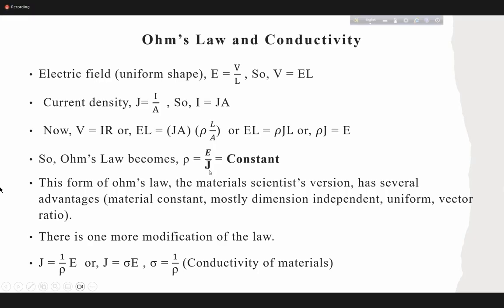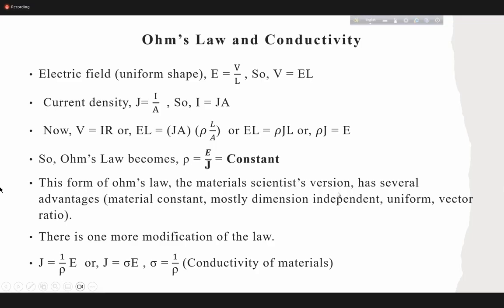And with a certain force, different materials will give you different flux. Whether the flux will be high or low is decided by a constant. That's why when there is a proportional sign in mathematics, we always put an equal sign and a constant, because the constant says how this density term responds to the applied field. So we can say that rho is the ratio of E by J.